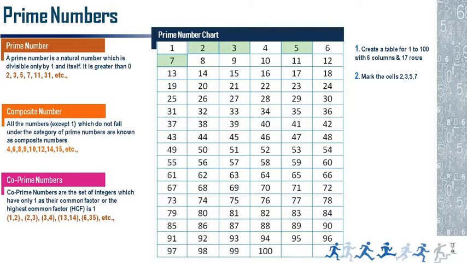Friends, we are given a chart for prime numbers. How to find prime numbers? It is very easy. I will tell you why I made it up to 6. There is one chart, from 1 to 100. I made it 1 to 100, you put it like this.